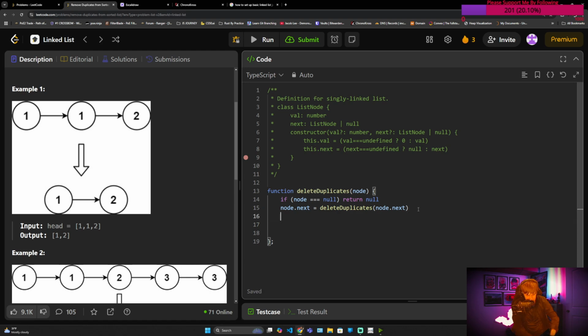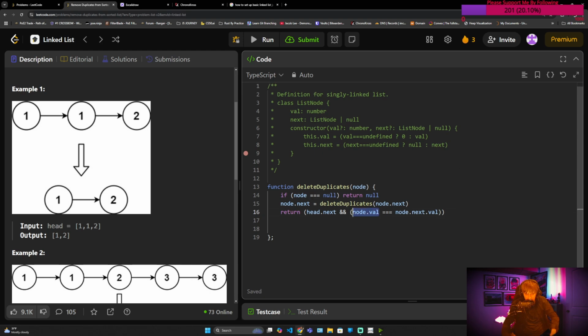So now we're going to return head.next if there first is a head.next, and we're going to check if our node.val equals node.next.val. Because remember, the essence of the problem was we got to get rid of duplicates.